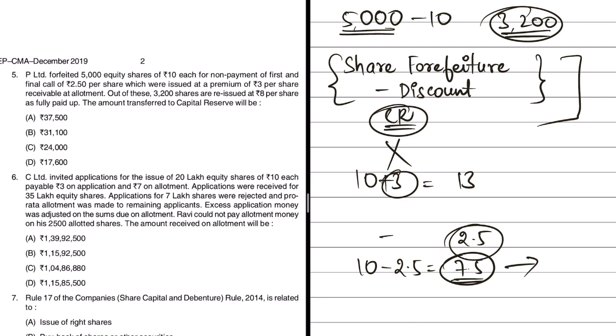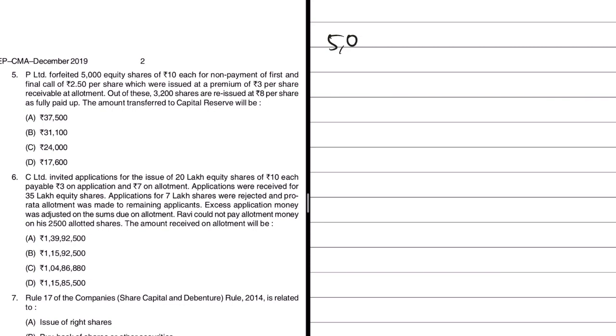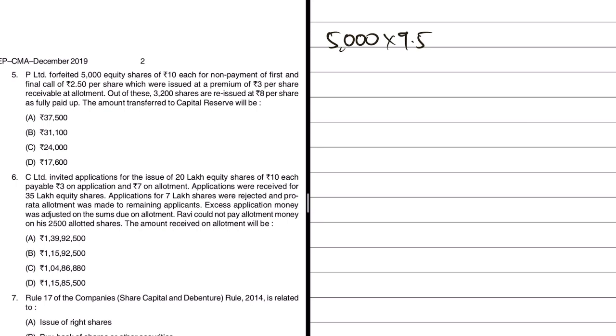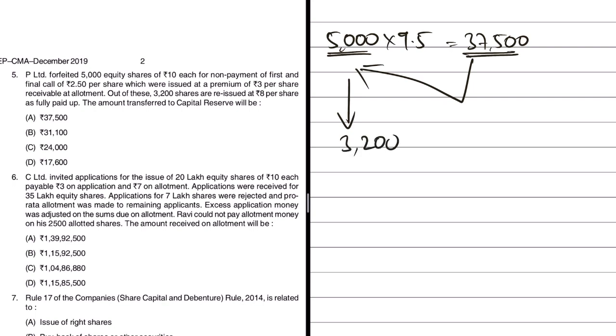Let us do the math now. How much amount do we have in total? 5,000 into 7.5, that would be 37,500. That is the total amount which we have. But we cannot transfer everything to capital reserve, because this 37,500 share forfeiture amount is towards 5,000 shares. Whereas out of these 5,000, only 3,200 are reissued.